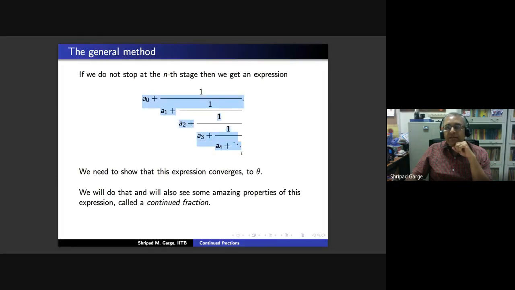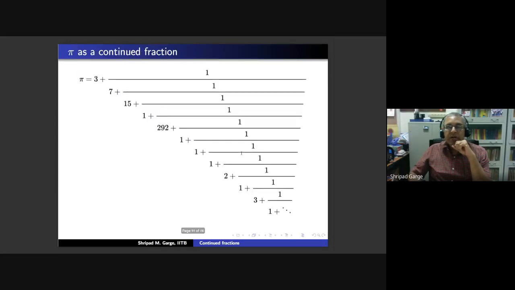Whenever we have a finite expression, of course, you can cross multiply and come back to the original thing. That will give you some number. But even when you have infinitely many terms here, we need to show that this does converge. So let's see how we see this.